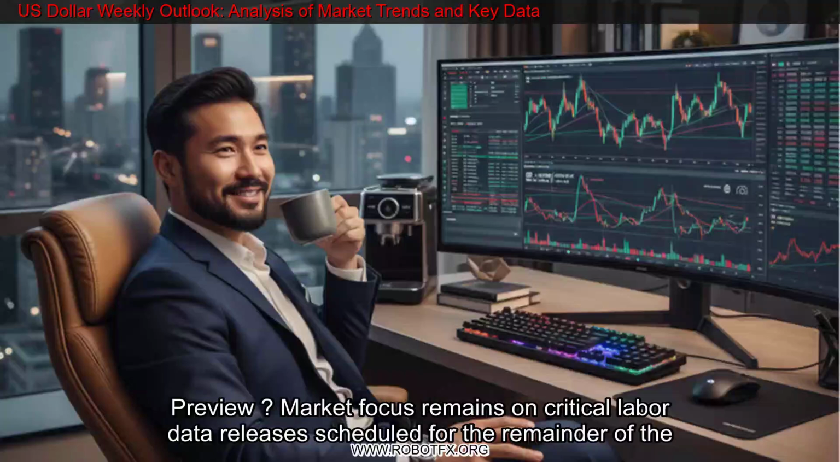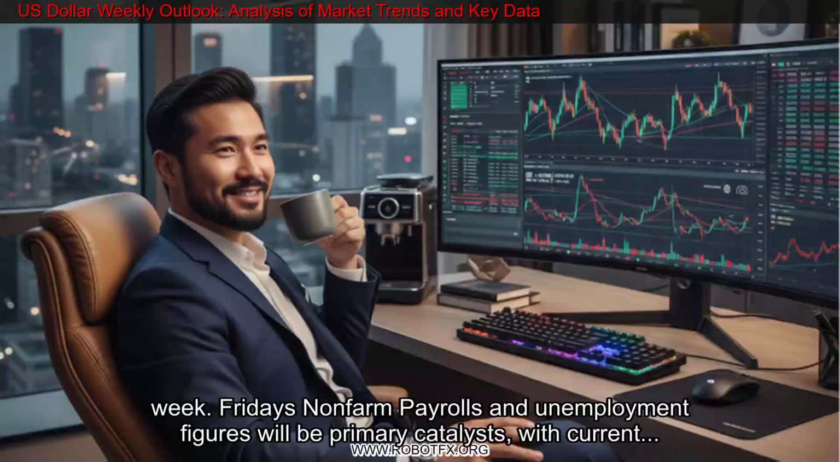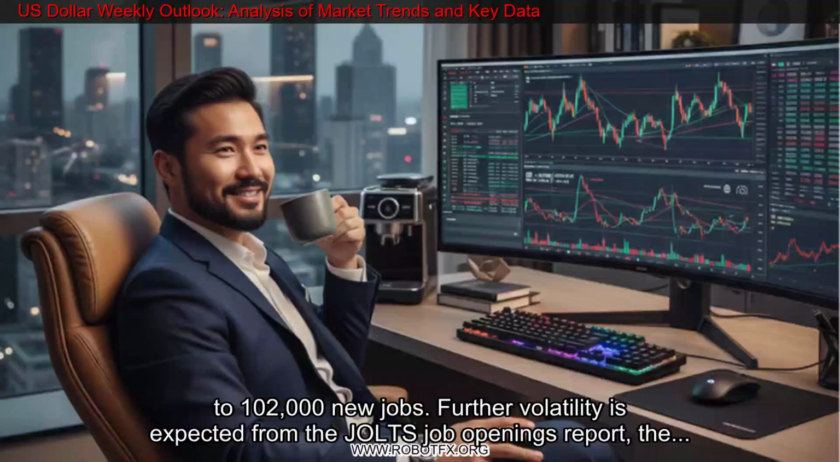Upcoming US economic indicators. Market focus remains on critical labor data releases scheduled for the remainder of the week. Friday's non-farm payrolls and unemployment figures will be primary catalysts, with current projections estimating 85,000 to 102,000 new jobs. Further volatility is expected from the job openings report, the ADP employment figures, and the ISM Services Business Activity Index.